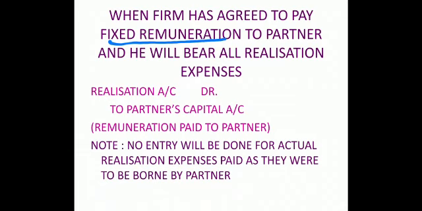And if you have given a fixed amount of 10,000 and the actual expenditure becomes 15,000, the firm is not going to pay anything extra to him. Very clear, because the agreement was to pay 10,000 rupees, we will pay 10,000 rupees only, no matter whether the actual expenses were more than 10,000 or less than 10,000. Right? So fixed remuneration to the partner where he is bearing all realization expenses.